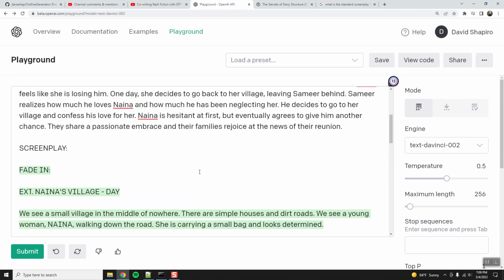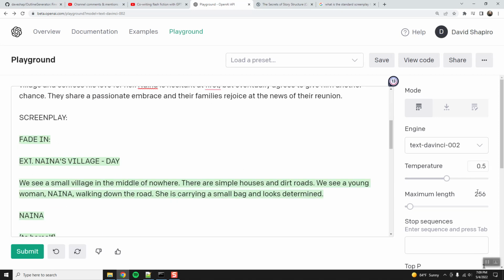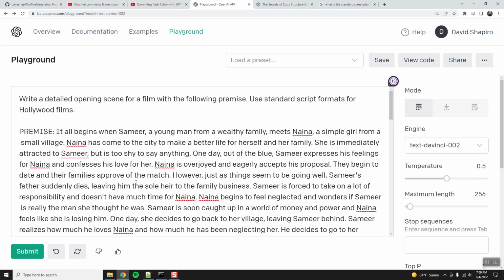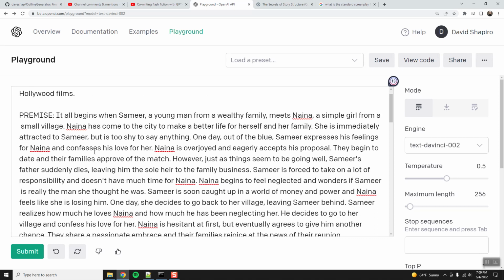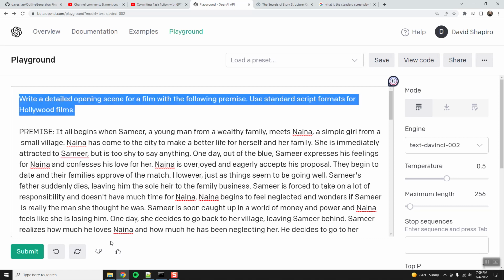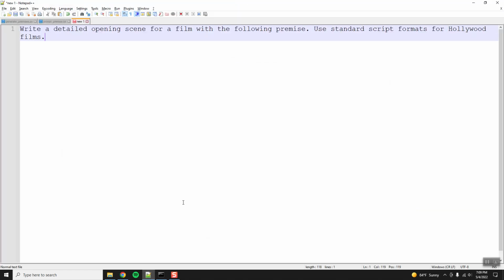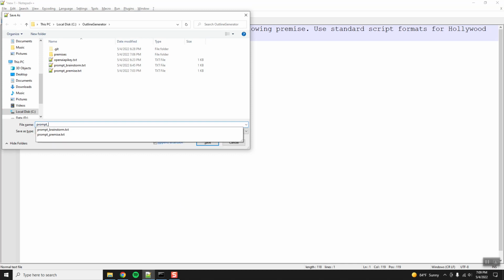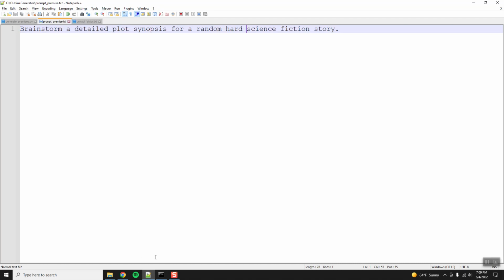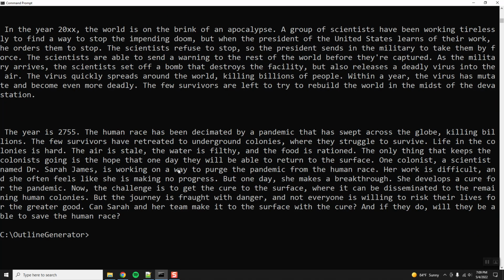I think it ended because it ran out of tokens. Okay, I really like this. So instead of, because the premise is complete, we don't need to break that down. This is a full story. So let's copy this and say we'll save this as prompt screenplay, or we'll just call it a script. Okay. And then if I'm not mistaken, this is probably done.